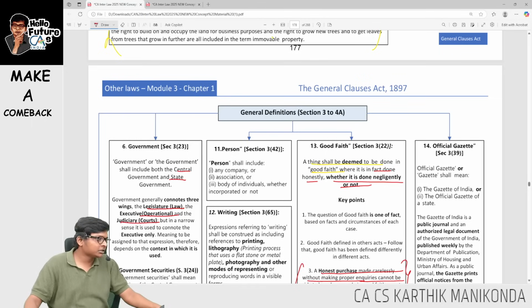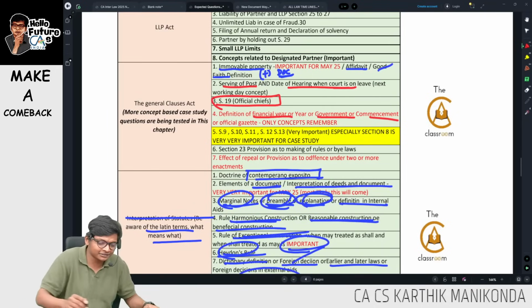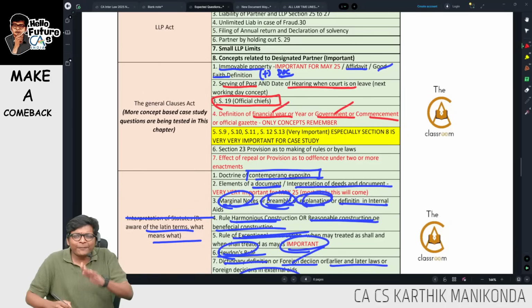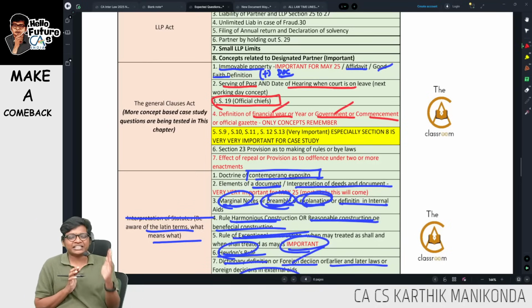These are the 3 lines we have studied in school days. So that is basically government. Financial year, 1st April to 31st March. That's it. Year means what, sir? Year in this act is nothing but year as per the British calendar, January to December.